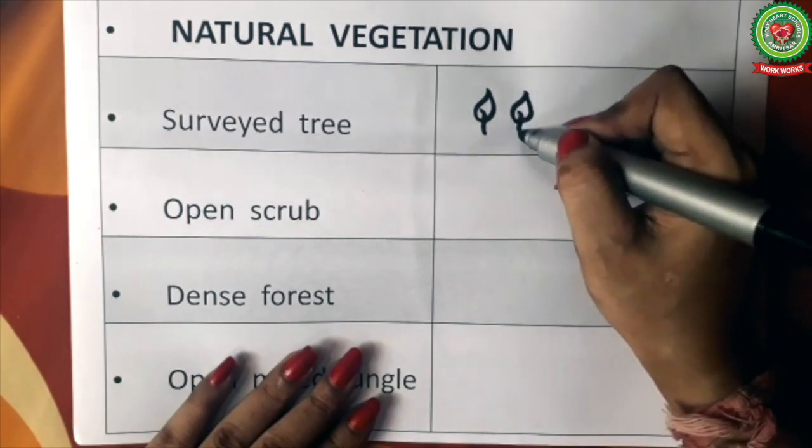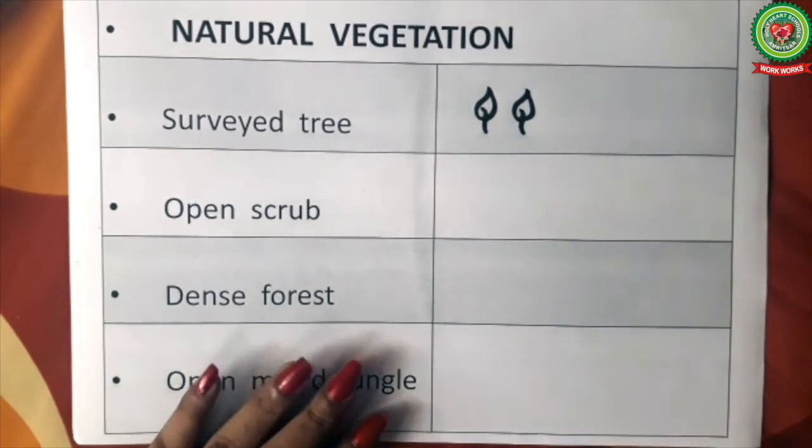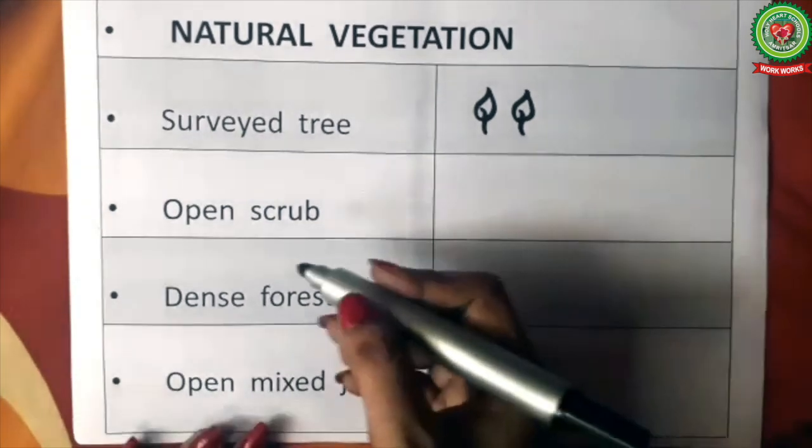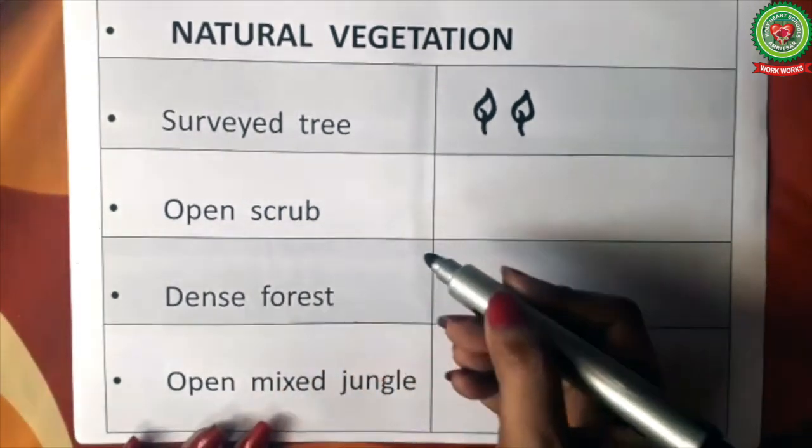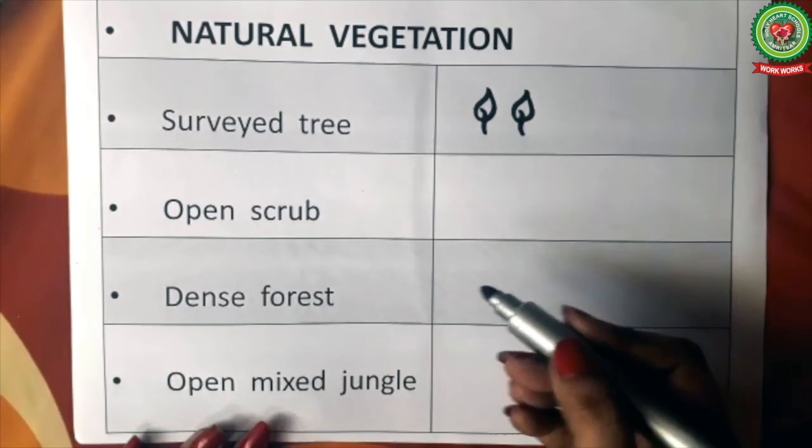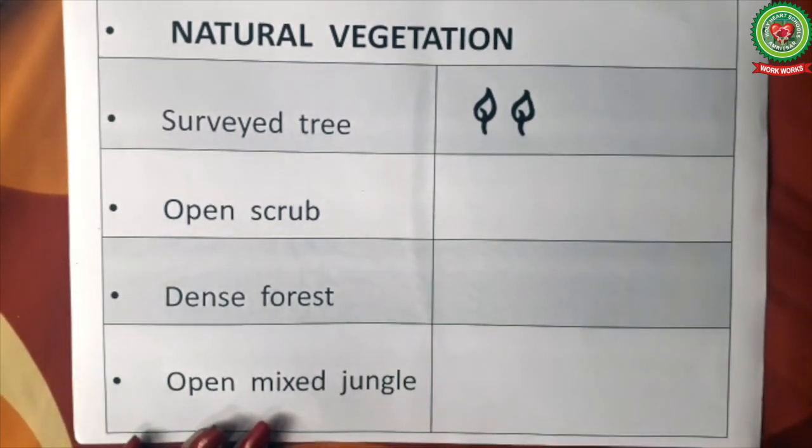So this is a symbol for cervate tree. Next, open scrub. Open scrub indicates desert or semi-desert condition. It shows that the area gets seasonal and scanty rainfall.